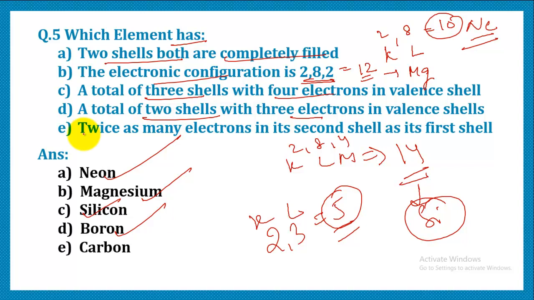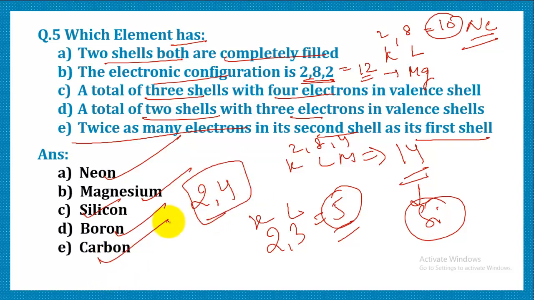Another is, predict an element which has twice as many electrons in its second shell as in its first shell. Let's say the first shell possesses 2. The second shell has twice the electrons present in the first shell, so that means it is 4. So the total comes out to be 6. That is carbon.